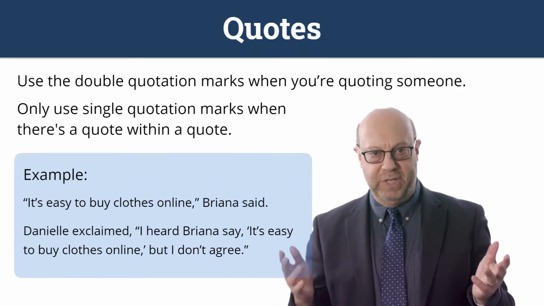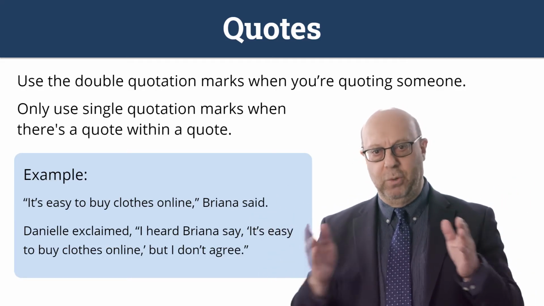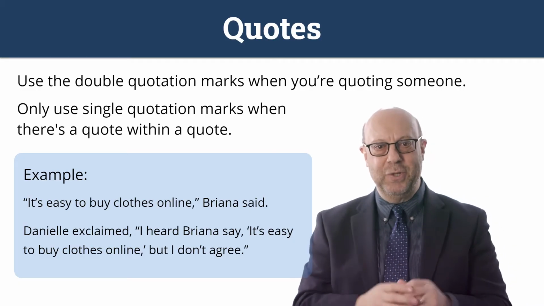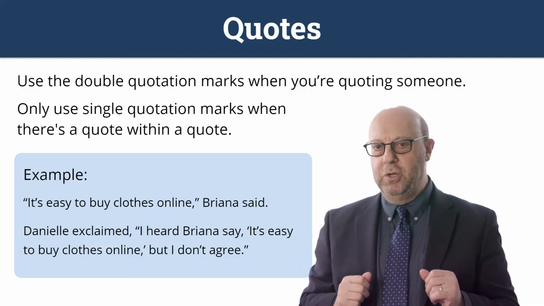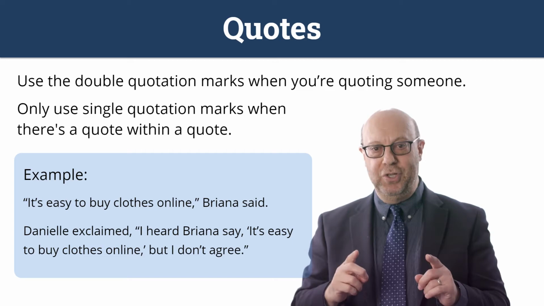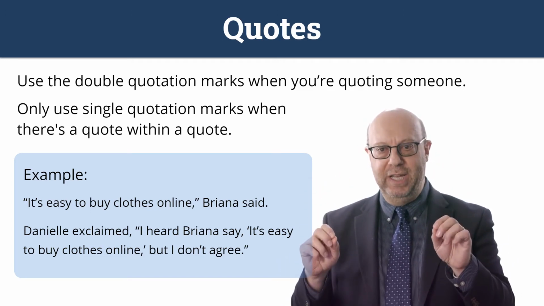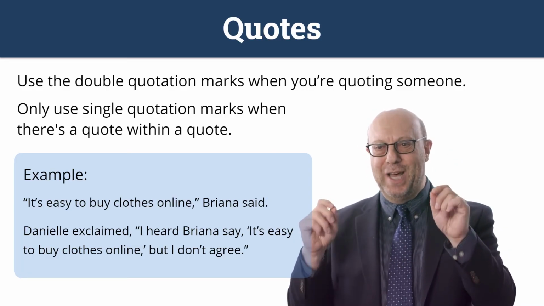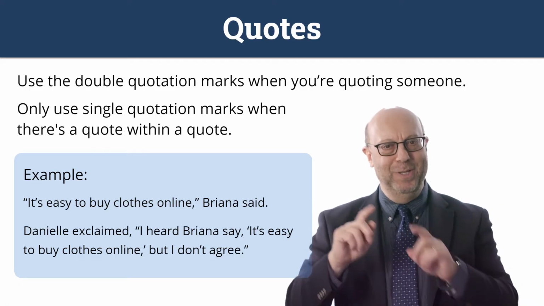So here's a simple sentence as an example. "It's easy to buy clothes online." You're using double quotes. You're also putting that comma inside the quote. We'll talk about that later. "It's easy to buy clothes online," Brianna said. But now I'm going to quote Brianna within somebody else's quote. I'm going to say, "Danielle exclaimed, comma, double quote, I heard Brianna say, comma, single quote, it's easy to buy clothes online, comma, single quote, but I don't agree, period, double quote."